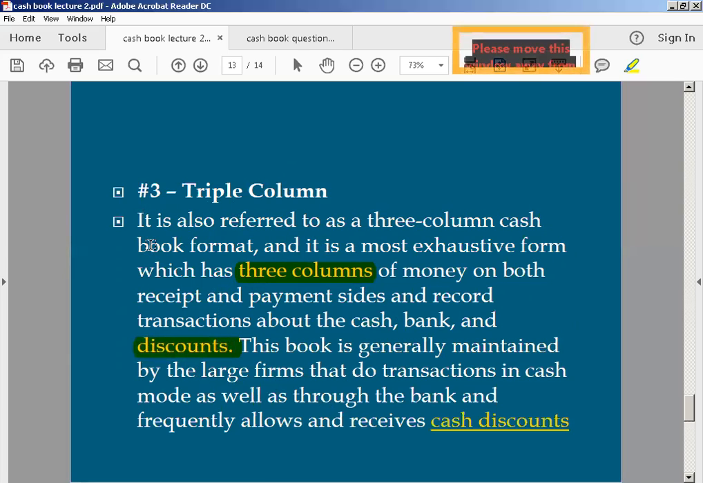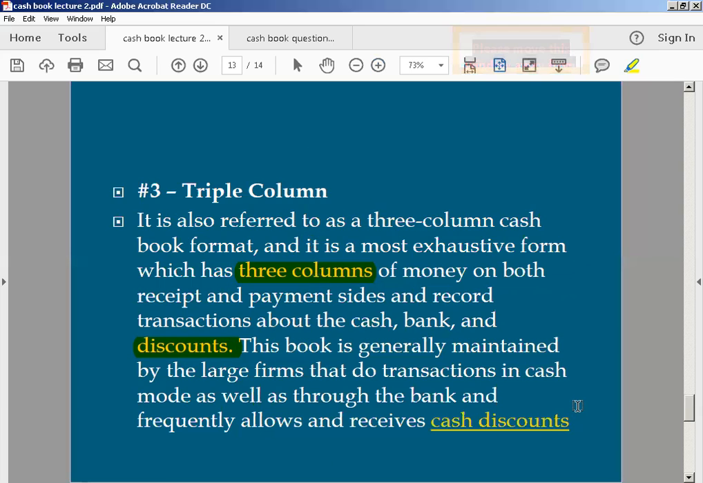I will read it out and tell you. It is referred to as a three column cash book format, and it is the most advanced form, with three columns of money on both the receipts and payments sides. On both sides, that is, on the receipt side too you have three column forms, namely discount, cash and bank, and on the payment side also you have discount, cash and bank.